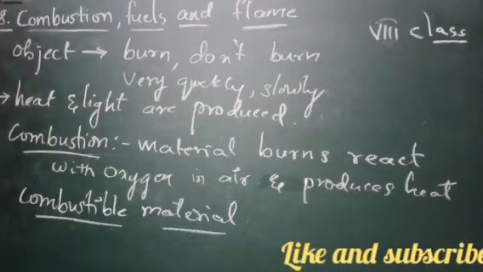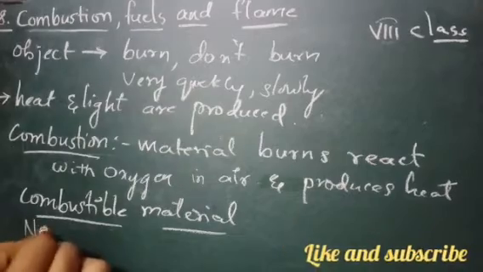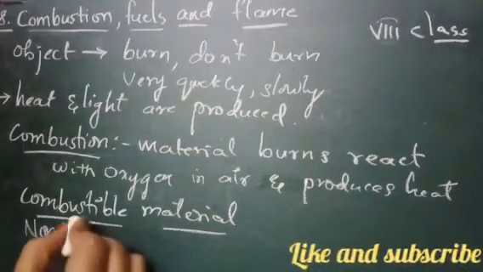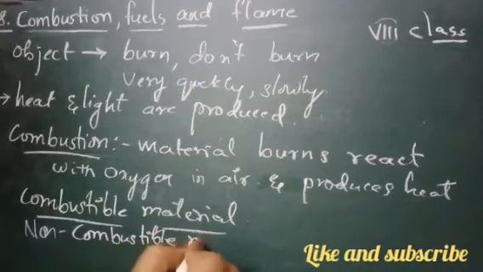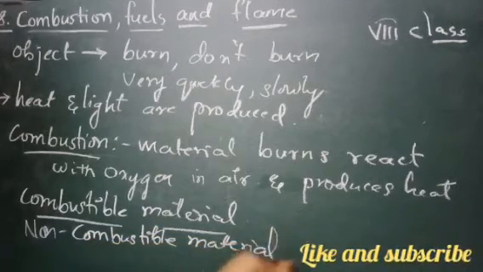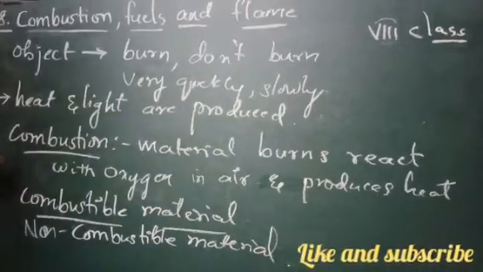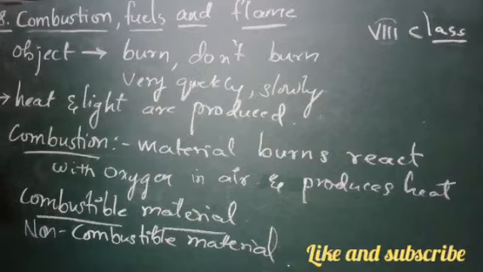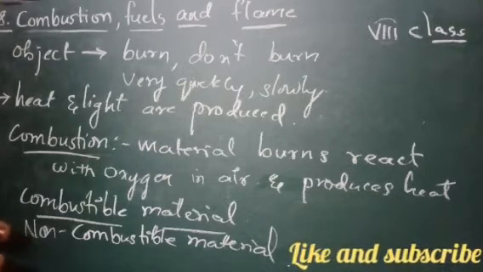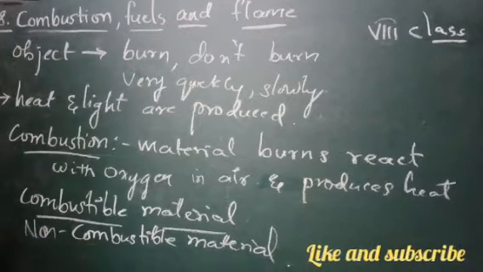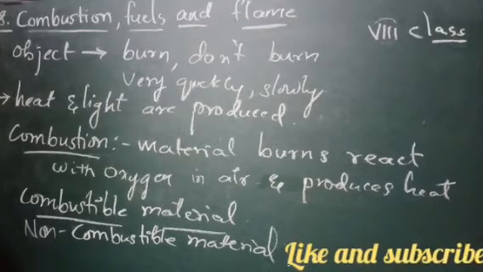And the materials which do not burn when they come in contact with the flame are called non-combustible materials. What are they called? They are called non-combustible materials. Fine. Combustible materials are those materials which when they come into contact with the flame, they get heated up and burnt, and the materials which do not burn when they come in contact with the flame are called non-combustible materials. Alright, I hope it is clear till here, children.